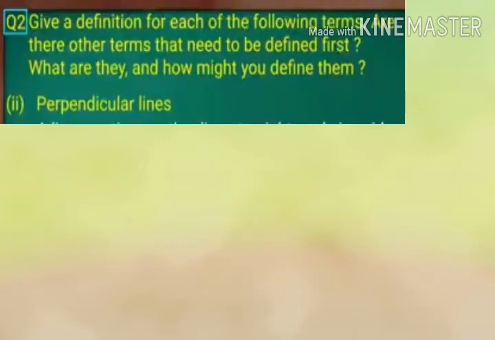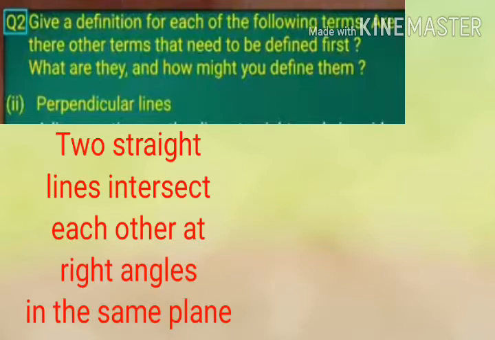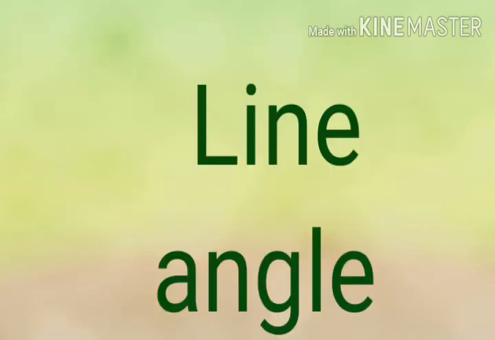Now, the second question, definition of perpendicular lines. Two straight lines are said to be perpendicular if they intersect each other at right angles. Okay, if they intersect each other at right angles, then the lines are called perpendicular lines. So in this definition, which are the other terms that we need to define first? Line and angle will need to be defined first before defining perpendicular lines.